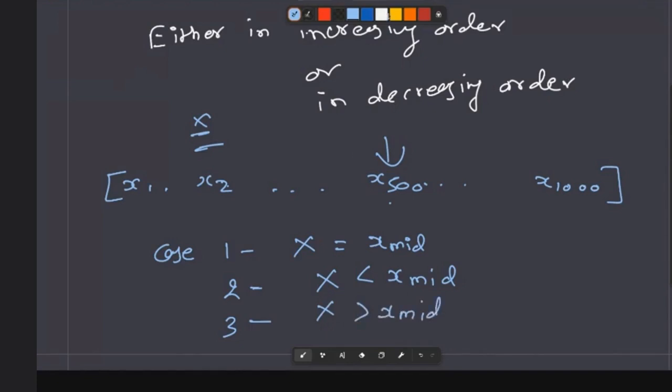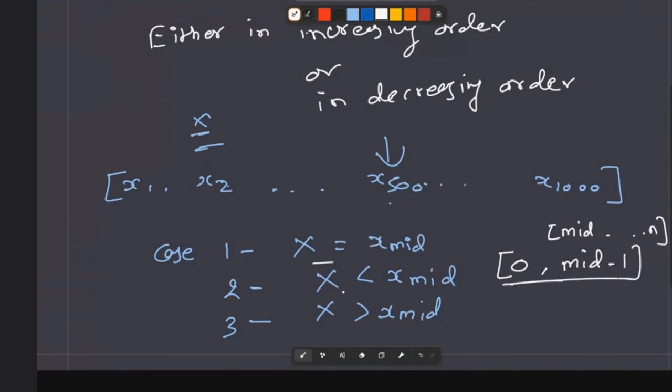In the first case we are very happy that we have found that our X exists in the list. But in the smaller case, we can be sure that if our X exists, then it will only exist in the range of 0 to mid minus 1. It cannot exist in the range of mid plus 1 to whatever the size of the array or list is. Why? Because every element on the right side of the middle element will always be greater than or equal to the middle element. And since X was smaller than the middle element, it will never exist on the right side. So we are interested in searching only the left side.